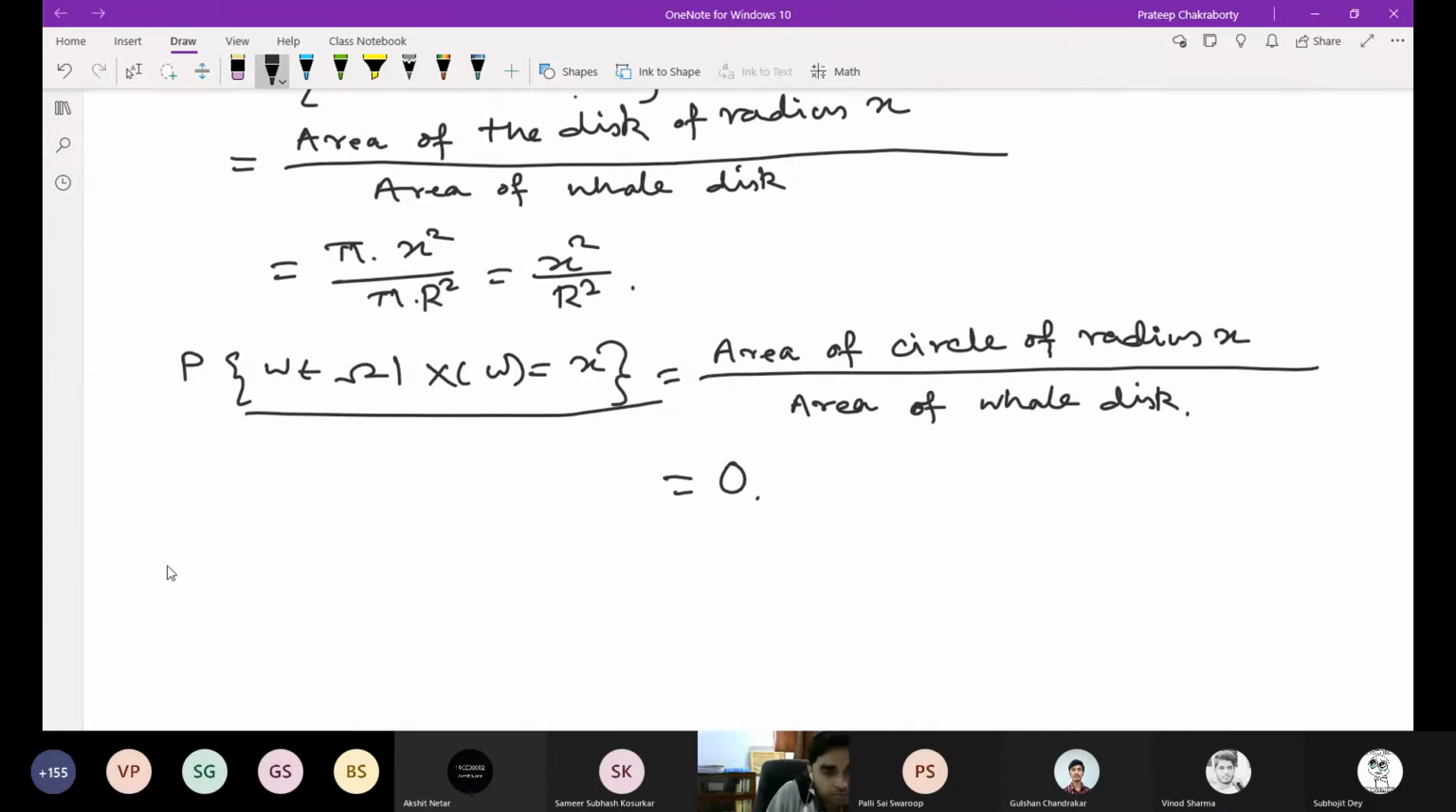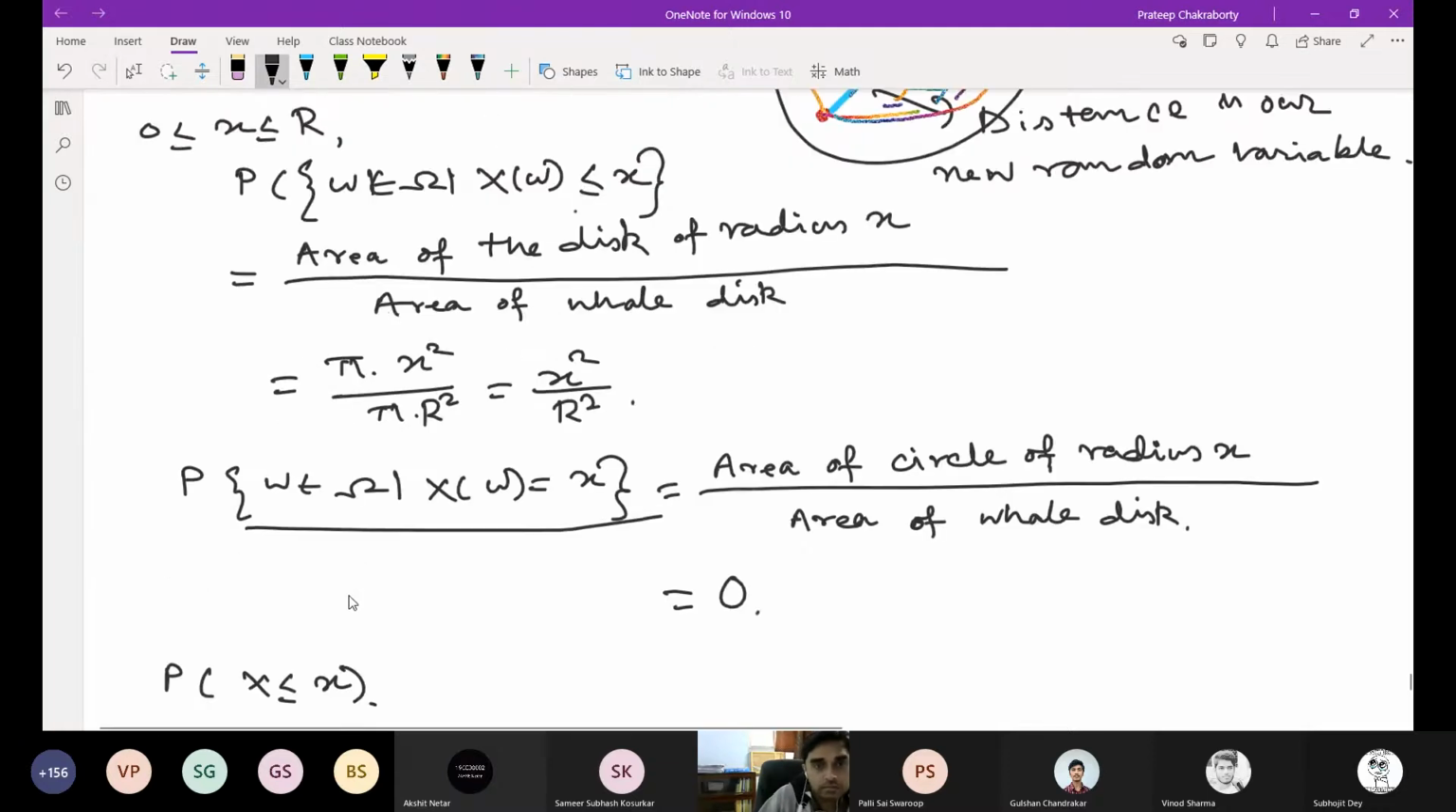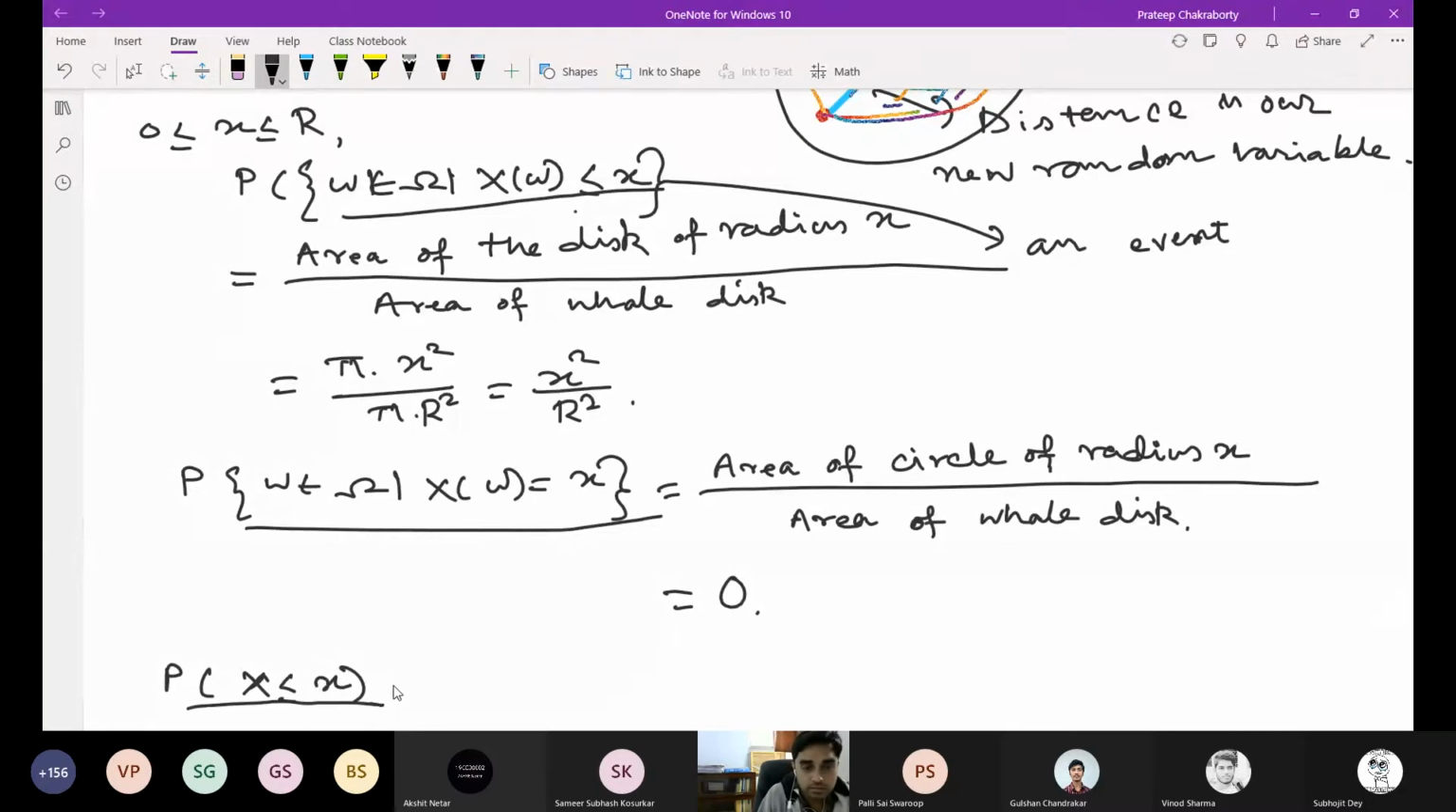So we have talked about this thing. And in this case, we could assume that this is an event. So this thing is an event that we can assume in this example. But if you take any sample space, any discrete random variable, you always want to talk about this thing, right?